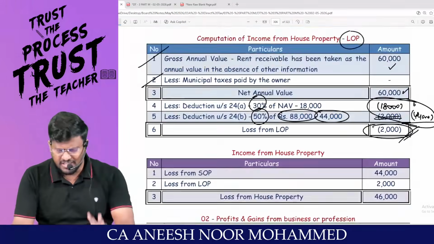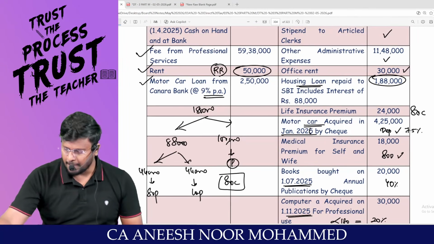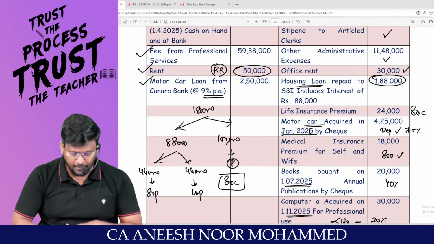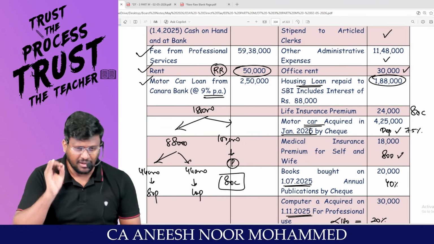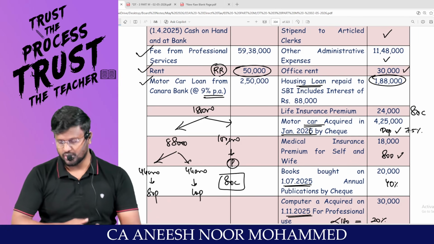Here and there, one or two mistakes are there in the material. When I update the PDF, I will share the updated PDF with you. When you see the updated PDF, you'll be able to appreciate and understand. Redo question number 7, 8 and 9 and come back to me. We'll be solving the remaining questions of the computation of total income.